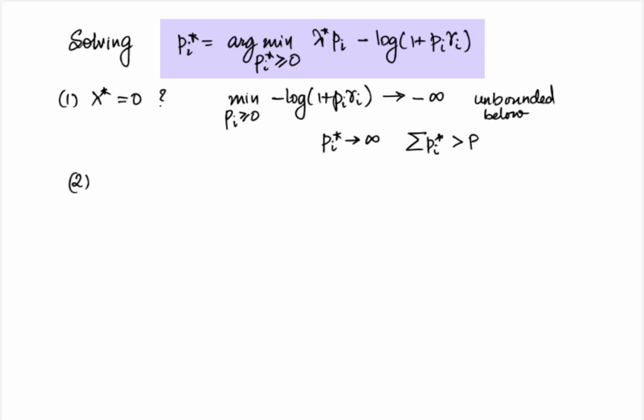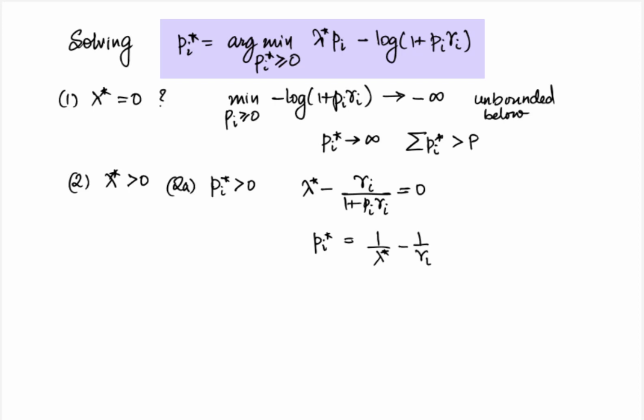So this brings us to the case that lambda star is strictly greater than 0. In this case, there are two possibilities. Either pi star is equal to 0 or greater than 0. First, assume that pi star is greater than 0. In that case, we know that the gradient of the objective function must be 0 because the optimal solution lies somewhere on the positive real line. Setting the gradient of the objective function to 0 and differentiating, we obtain lambda minus gamma i by 1 plus gamma i pi star equal to 0. Or equivalently, pi star is equal to 1 by lambda star minus 1 by gamma i.